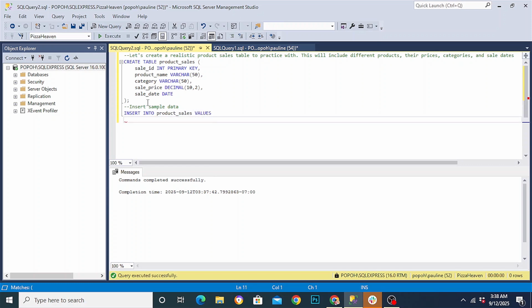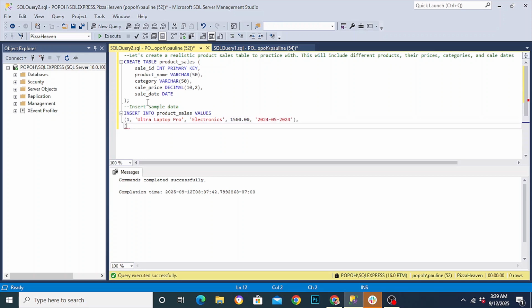For my first row, we have the sale ID, which is 1, the product name, which is Ultra Laptop Pro. Next is category, which is electronics. Next is the sale price, which is 1500. Next is the sale date, which is 15th of May 2024.